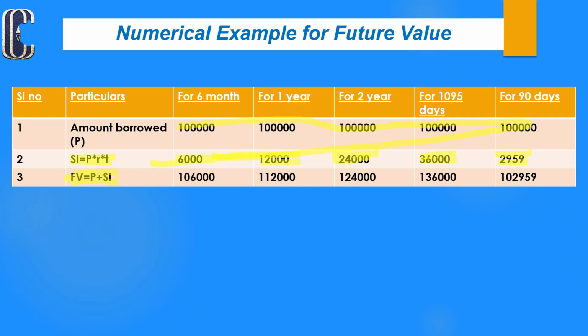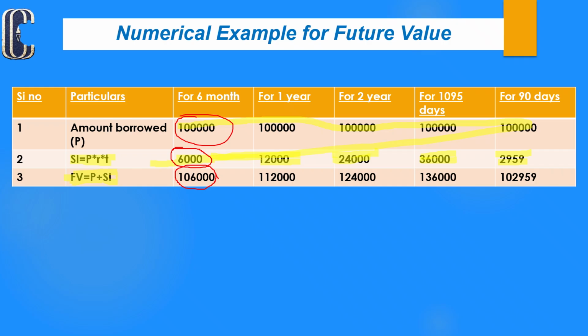So here, for the first situation of 6 months, the principal amount is 1 lakh rupees plus the simple interest of 6,000. The total is 1 lakh 6,000 rupees, which is the future value. The present value is 1 lakh, and the future value of that 1 lakh rupees is 1 lakh 6,000.